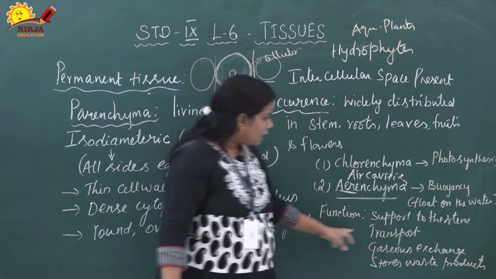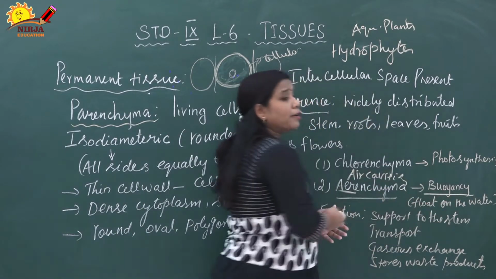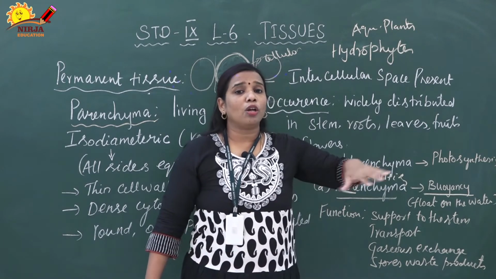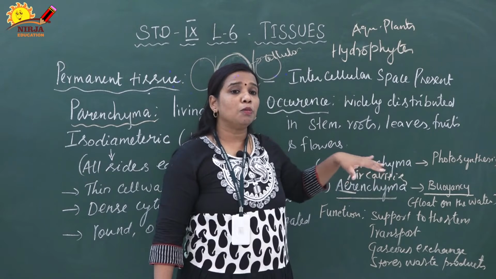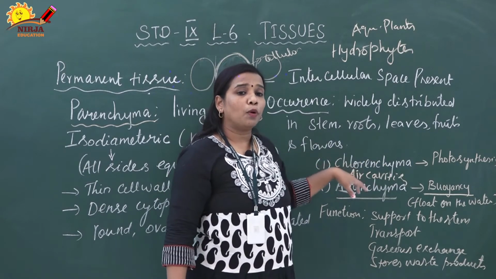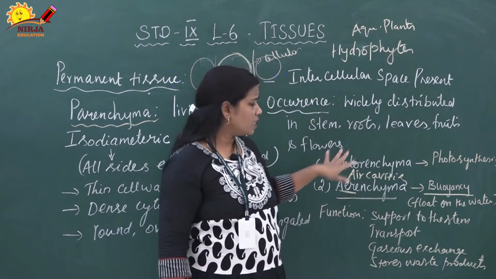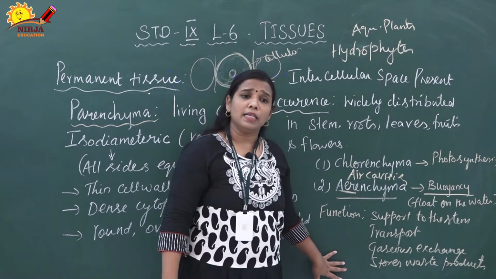Here I have written the word buoyancy. Buoyancy means it gives the ability to float. If you see the lotus and lily, they float on the upper surface of the water. That is because of this arenchyma. So it provides buoyancy to the plant, to float on the water. These are the types of parenchyma.